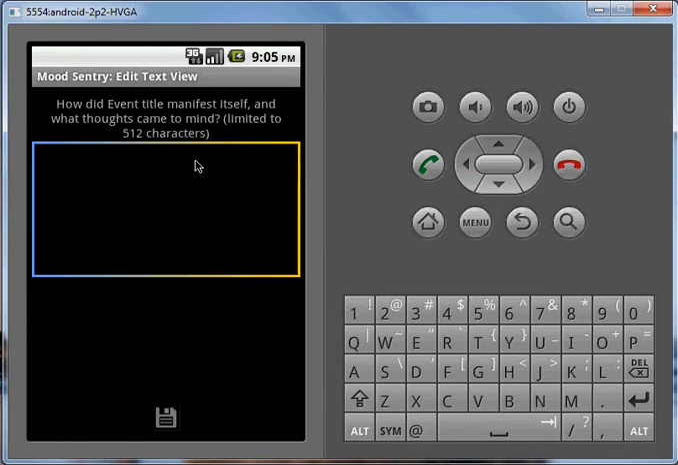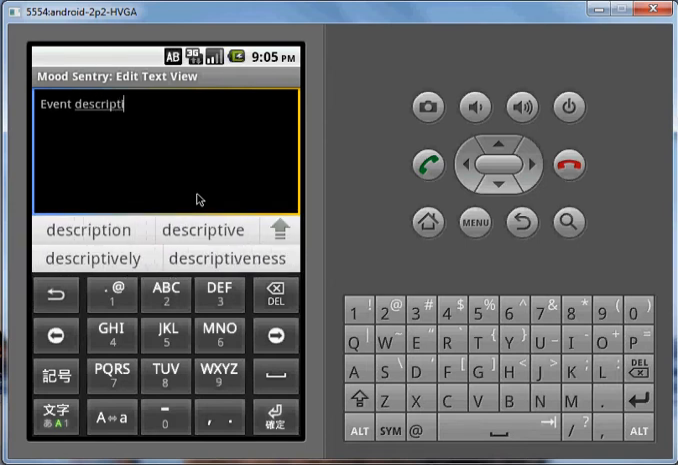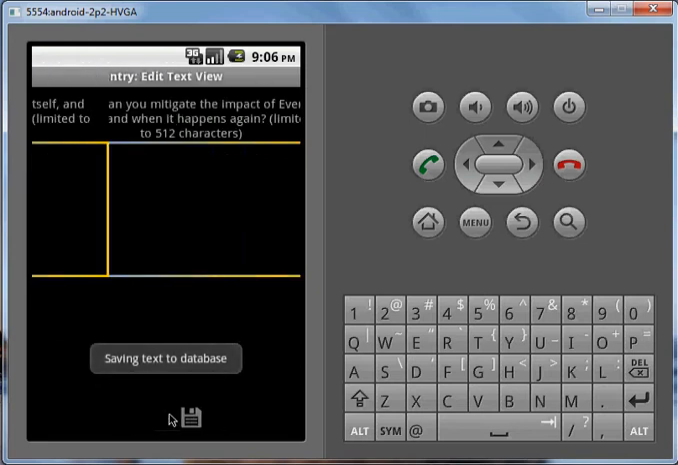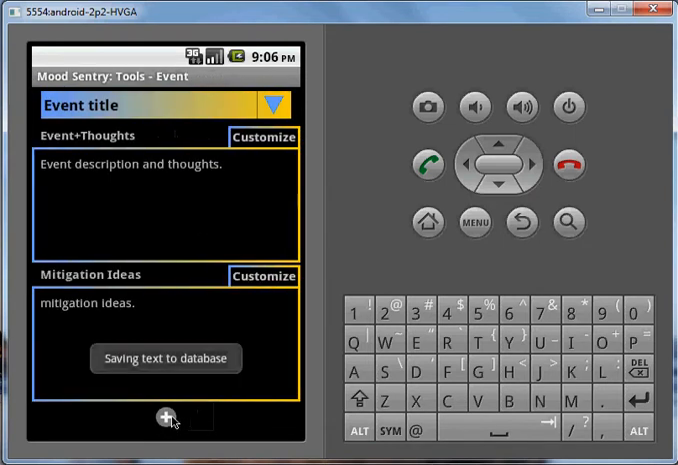The event description box appears, in which I'll enter text and then save. And then the mitigation text box appears. So I'll enter something. And save. I'm back where I started, only on the new event. If I don't like the title, I can edit via the Options menu.